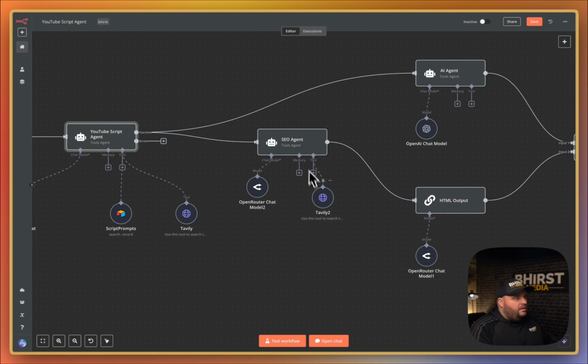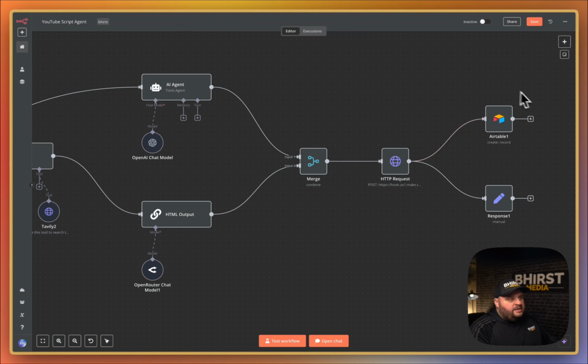The first one we'll talk about, this one is just designed to create the title for it. This one here is designed to take the information from the SEO agent and the script, compile it into one, and then give me an HTML output. And the reason why we're doing that is because we're then sending it off to Google Docs to turn it into a Google document so I have something easy to read and can keep track of it. And after that, what I do is I add it to my Airtable database and then send it back to that first agent.